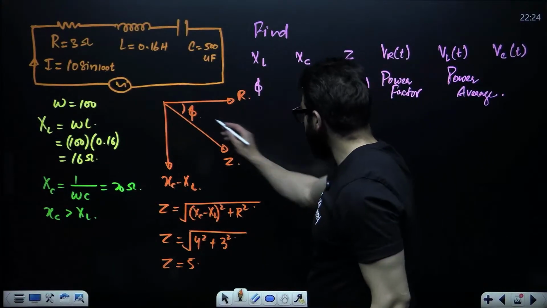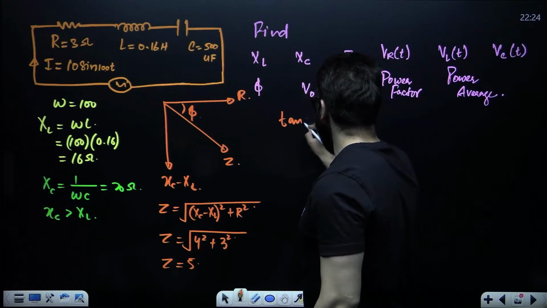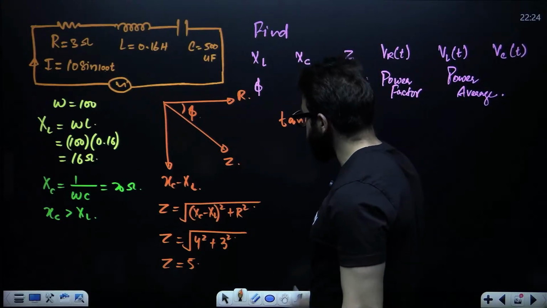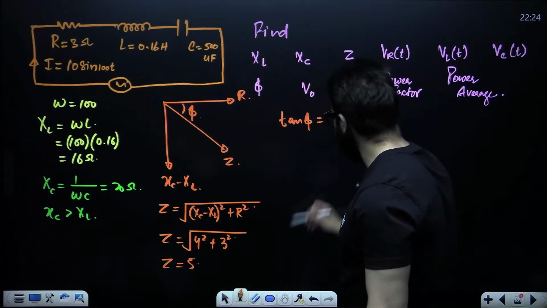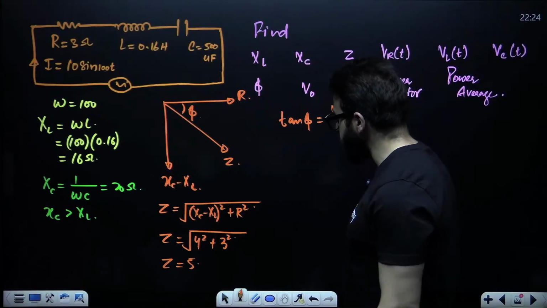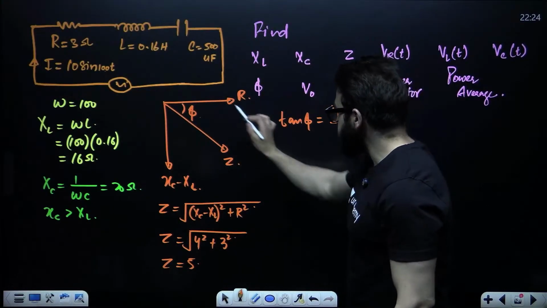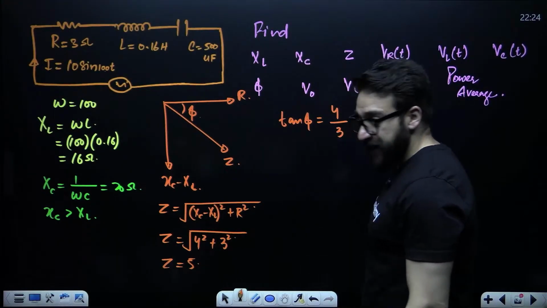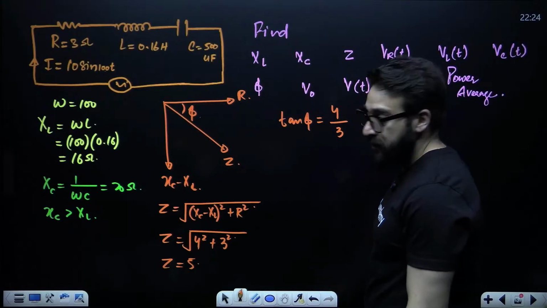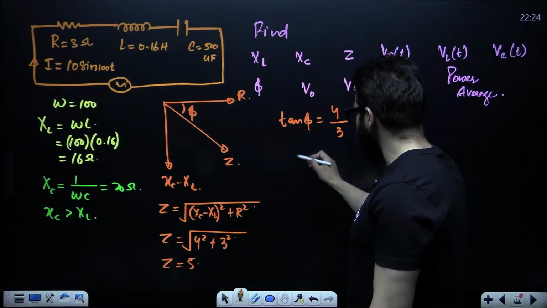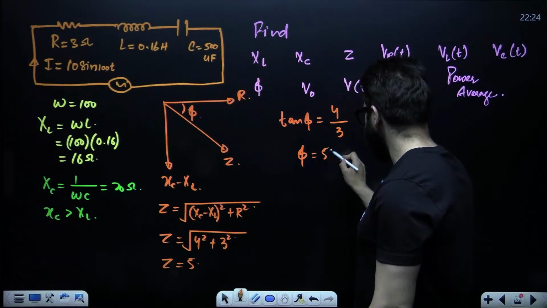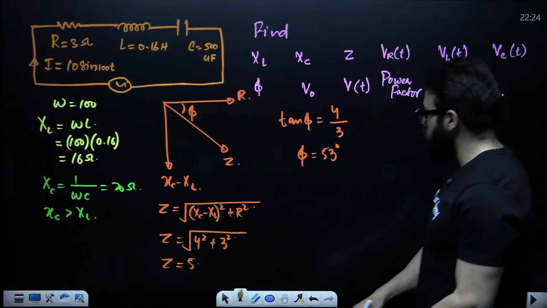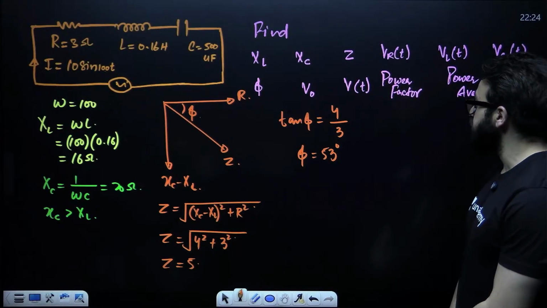Even you can find the value of tan phi. Tan phi is perpendicular by base. Perpendicular is XC minus XL, that is 20 minus 16, which is 4. Base is R, which is 3. When is the value of tan equal to 4 by 3? When phi is 53 degrees. Tan theta is 4 by 3 when theta is 53 degrees.